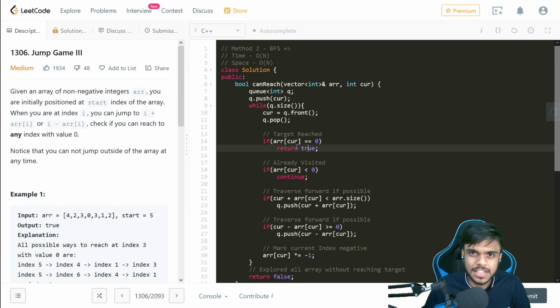Now, the first thing that we are doing is we are just checking whether we have reached our target, that is, we need to check if we are at 0. So that is what we are doing. We are checking if array of current is 0. In that case, we are done and we just return true.